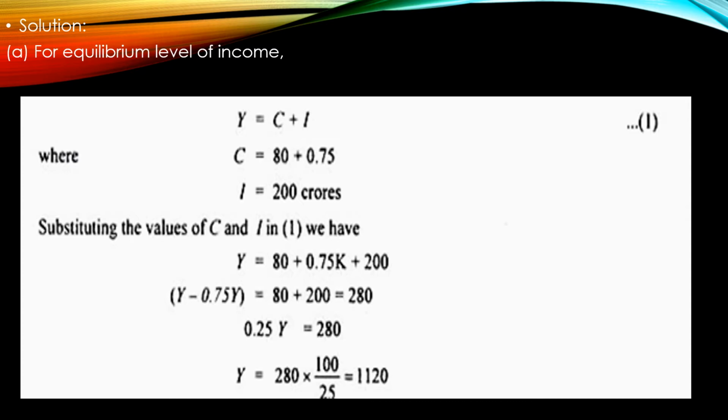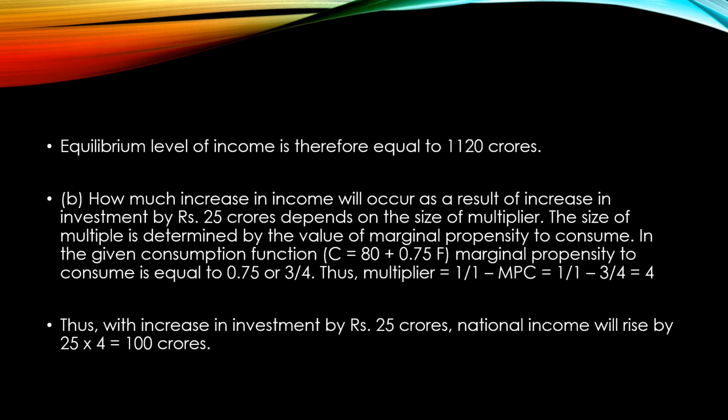From this you find Y, that is Y is equal to 280 into 100 by 25, since 0.25 is written as 25 by 100, which is equal to 1120. This is known as the equilibrium level of income. Since we have taken the amount in terms of crores, the equilibrium level of income is equal to 1120 crores.